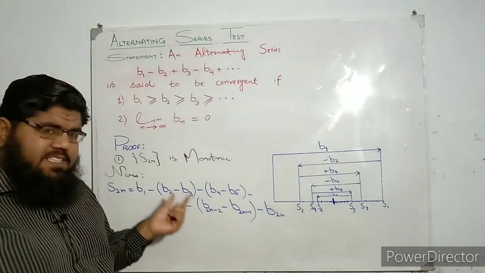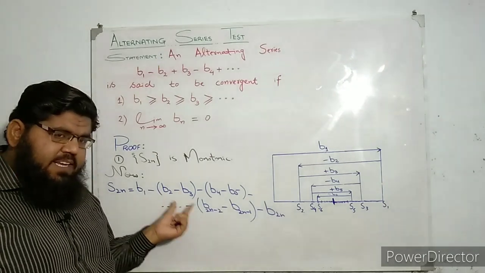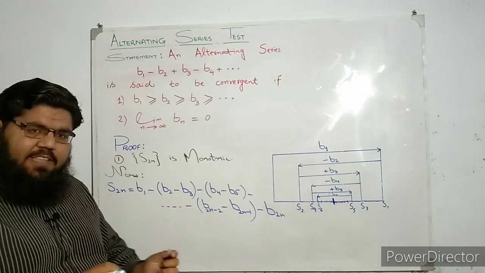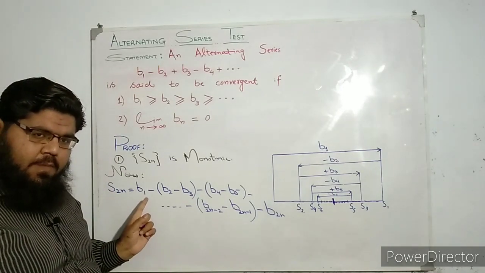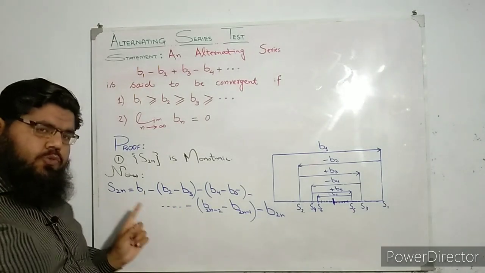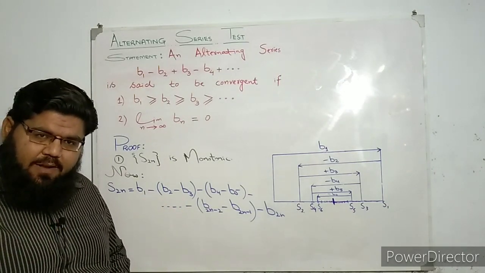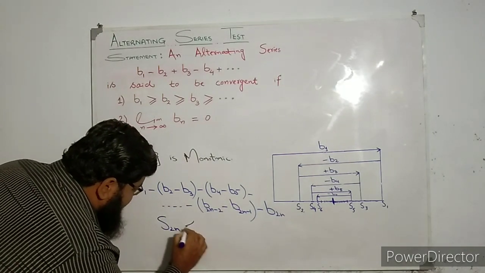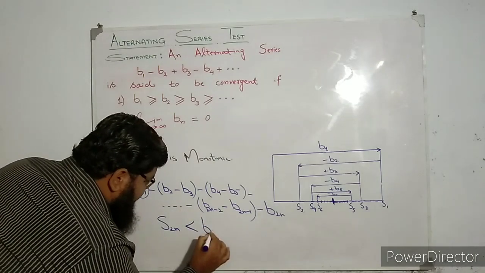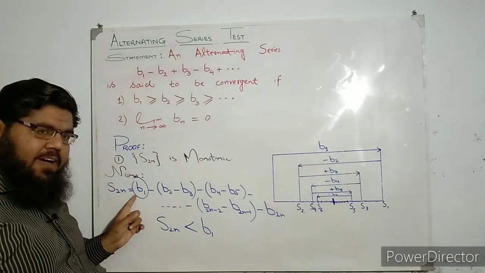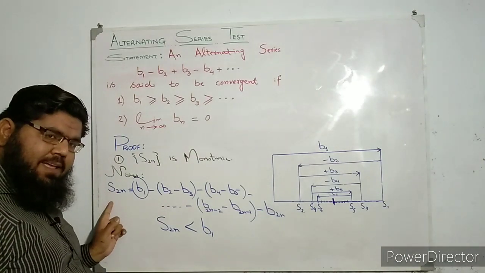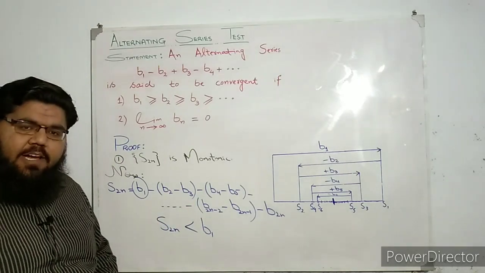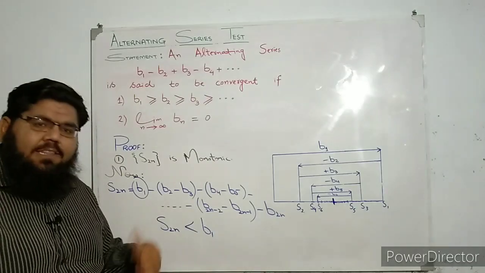Okay, now you can see very easily that all the terms that have been written in the brackets are actually positive. Okay, so you are taking everything out of this B1, and in result you get S2n. Okay, now what does it mean? Clearly it means that S2n is actually less than the term B1, because you are taking so much out of this B1 and then you are getting S2n, which means that B1 is greater than S2n, or you can say S2n is less than B1.